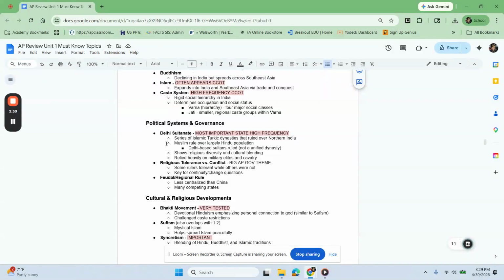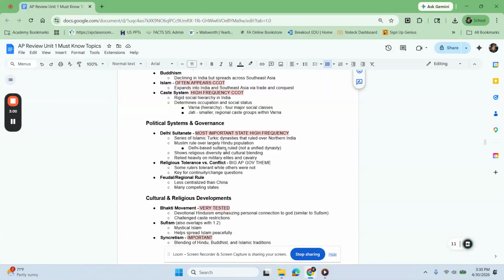Politically, for the governance theme, the Delhi Sultanate is the most frequently tested state for this region of the world. You need to remember that it was a series of different Islamic Turkic dynasties that did rule over predominantly northern India. This was a Muslim rule, and they did rule over a predominantly Hindu population.